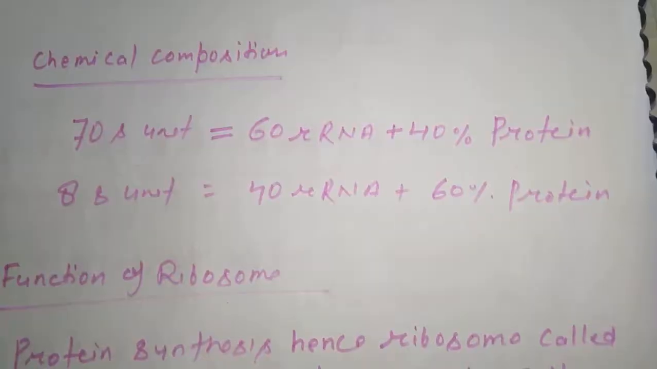Now understand the chemical composition of ribosome. There are two different types of ribosome. The 70S unit type of ribosome is composed of 60% RNA and 40% protein, while the 80S unit of ribosome is 40% RNA plus 60% protein. Actually this RNA is rRNA, okay, rRNA.